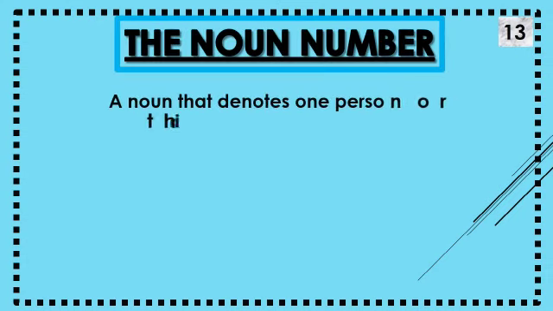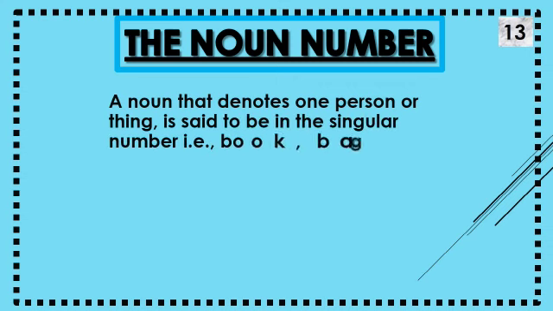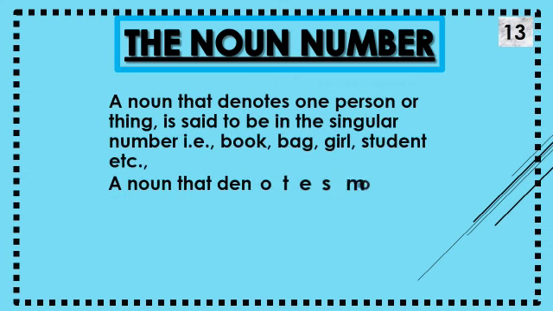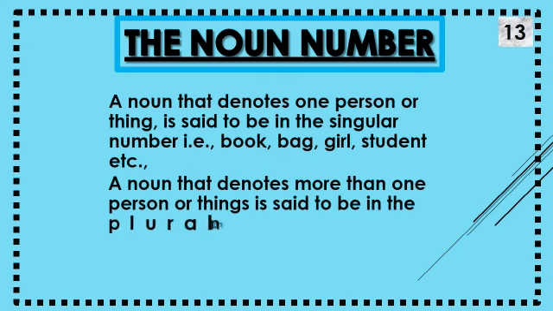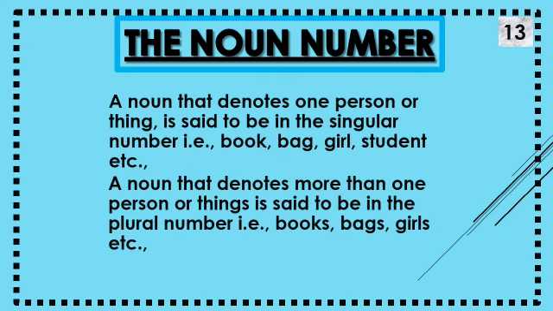Students, look at page number 13, the noun number. I want to explain the definition here. A noun that denotes one person or thing is said to be in the singular number. Example, book, bag, girl, student, etc. A noun that denotes more than one person or thing is said to be in the plural number. Example, books, bags, girls. I have told you. Now, how are plurals formed?